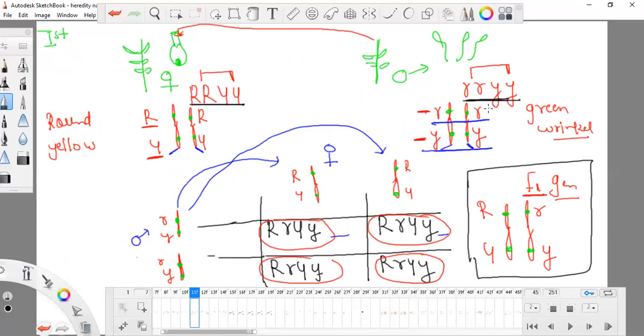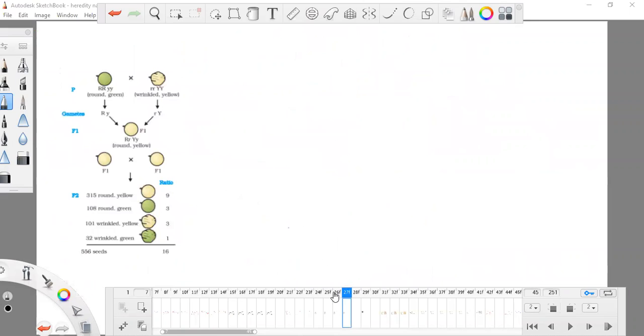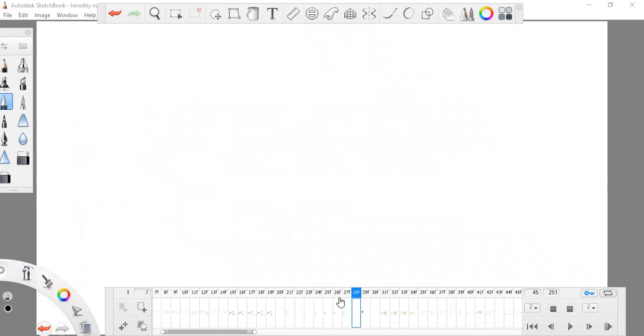In the F2 generation, after the F1 generation, you got very new types of combinations, that are 4. So from the beginning, the parents were totally different, but the progenies are totally different too.